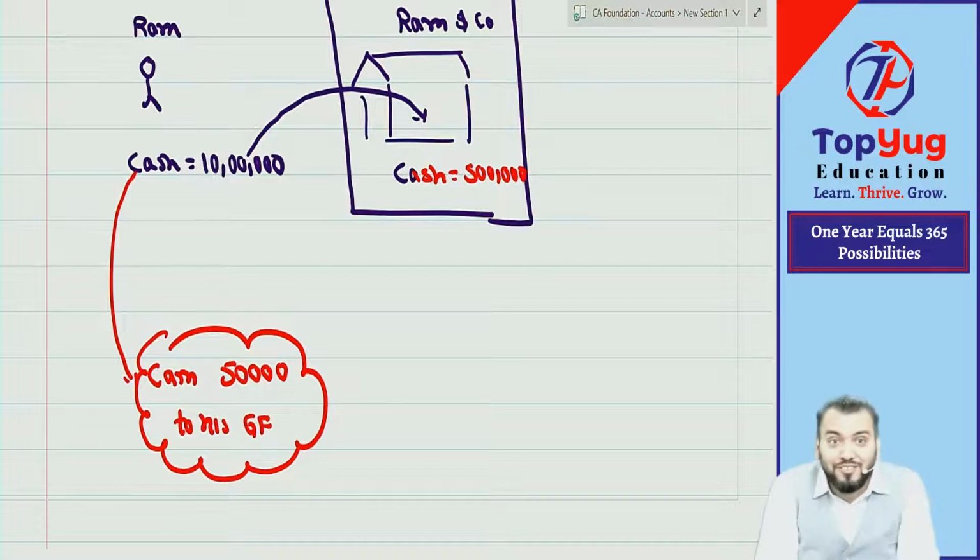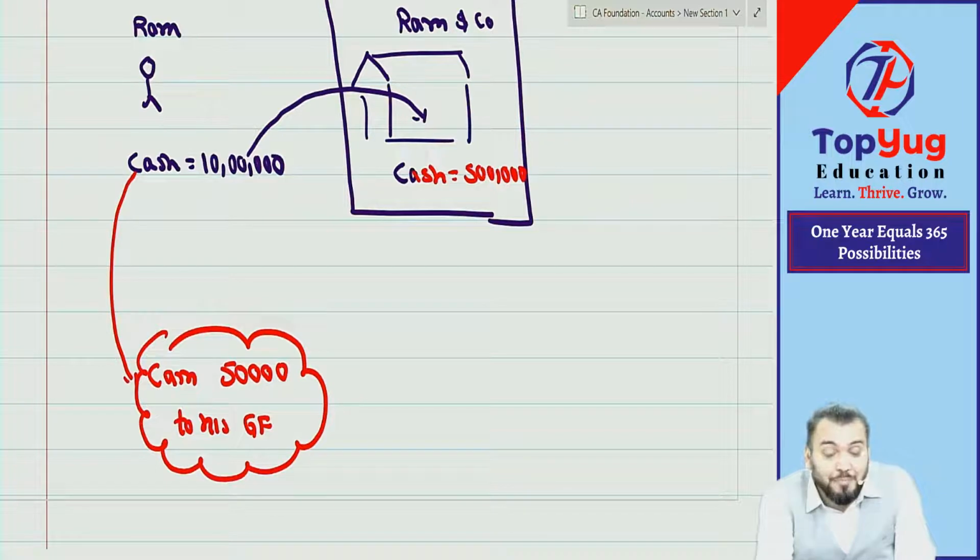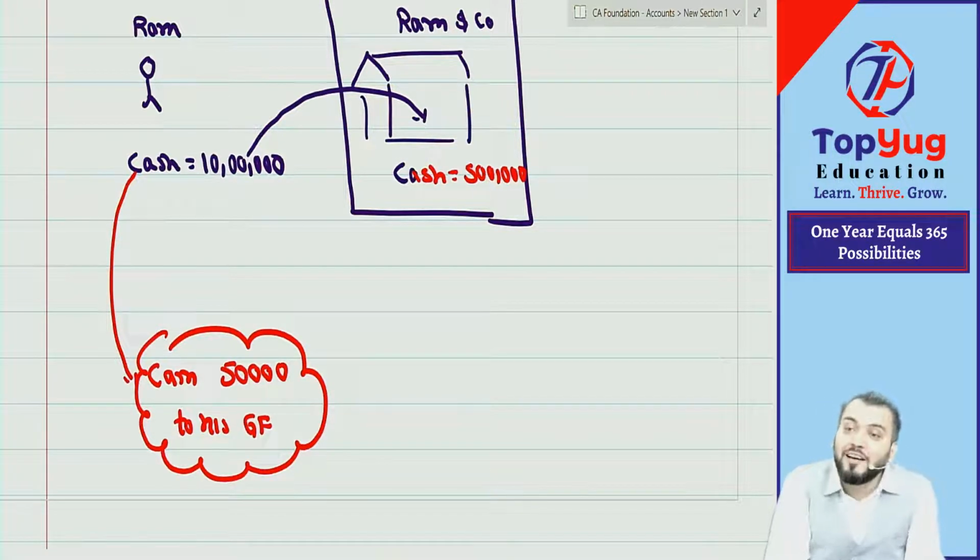No, nothing. Nothing happened to Ram and Company. Nothing happened to the emotions of Ram and Company. Whose emotions were affected? Ram and his good friend.